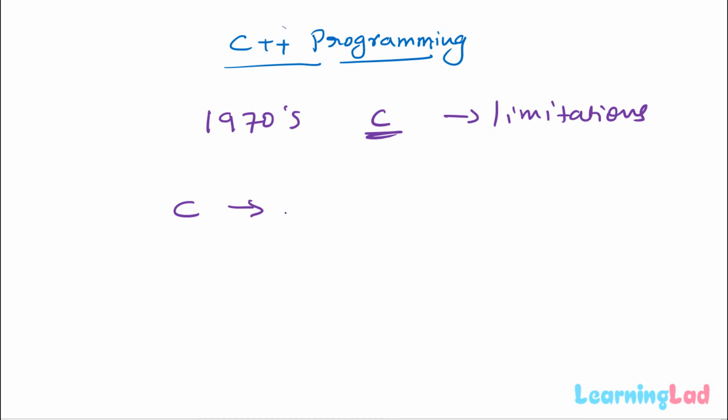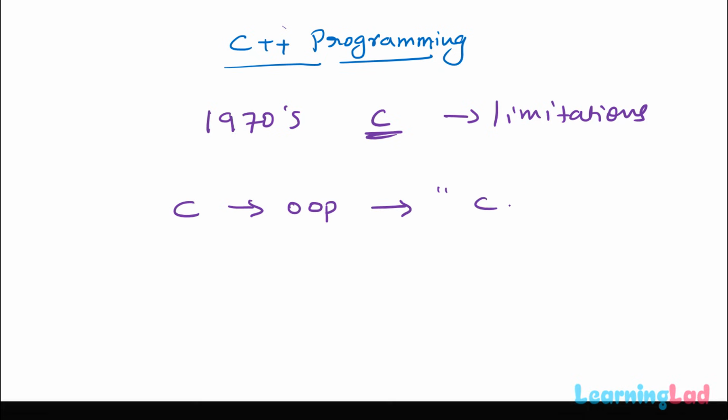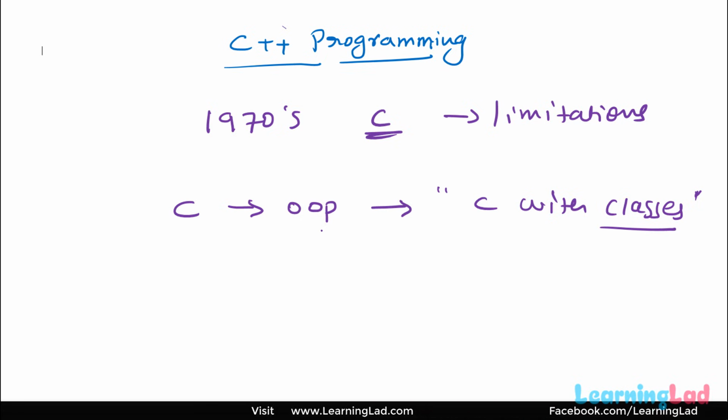The main feature they added was the object-oriented programming feature, and then they created this new language called as C with classes. Now here, this class, it is actually a part of the object-oriented programming. This object-oriented programming is an entirely different programming approach from the programming approach used in the C language.